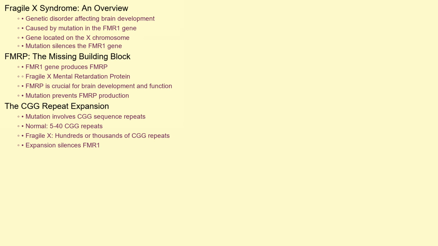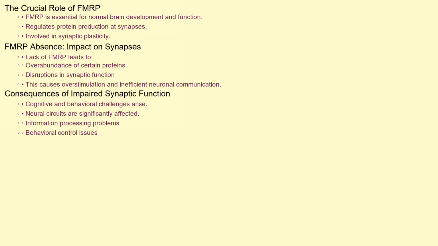The mutation involves a repeated sequence of DNA, specifically CGG. In individuals without Fragile X, this sequence repeats between 5 and 40 times. However, in those with the syndrome, the repeat can occur hundreds or even thousands of times, essentially silencing the FMR1 gene and preventing the production of FMRP. Without FMRP, the brain struggles to develop and function normally.